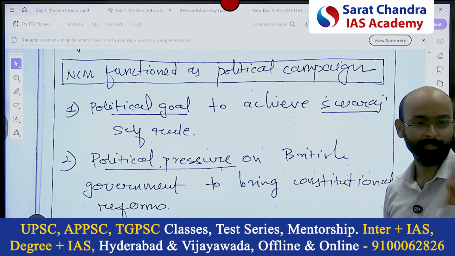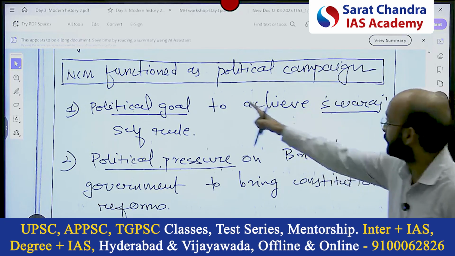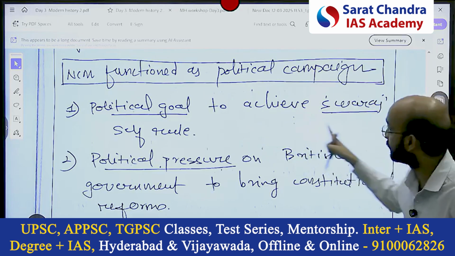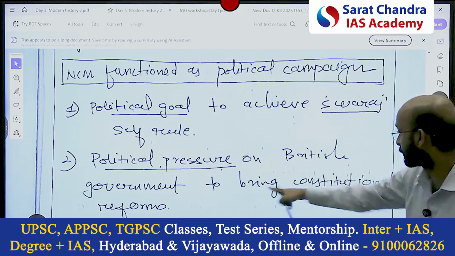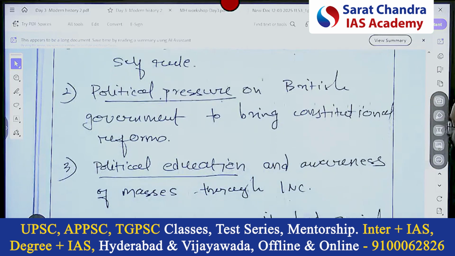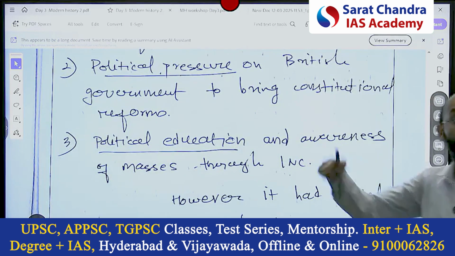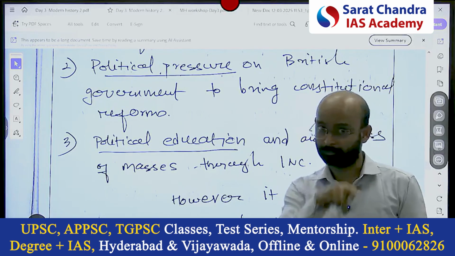Exact subheading which they have also given, because we are taking from the same question. Functioned as a political campaign. Political goal was there, like Swaraj. Political pressure on the British government to bring constitutional reform. And then the political education. I use the word political so that it's not only political. So that point you can learn.